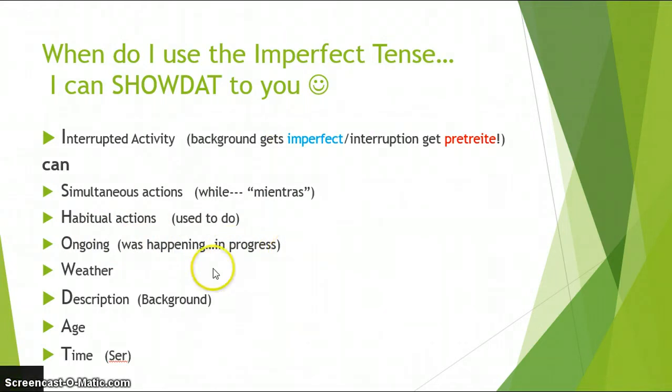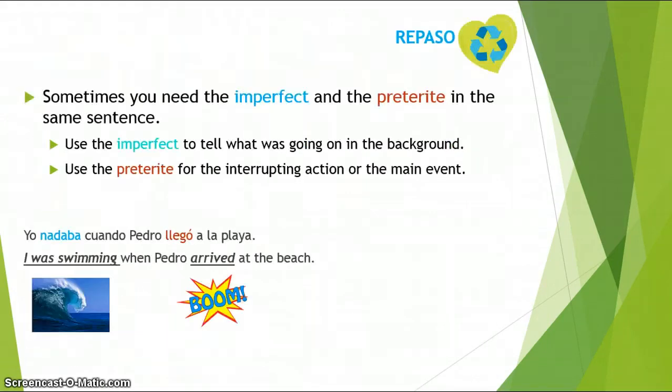As we just saw on the previous slide, remember weather and time both are going to have imperfect. Some other uses are description or background information and ages. All of those are uses of imperfect. It's a little acronym to help you out.